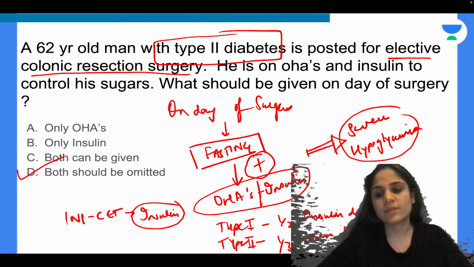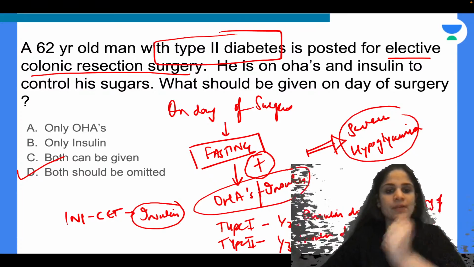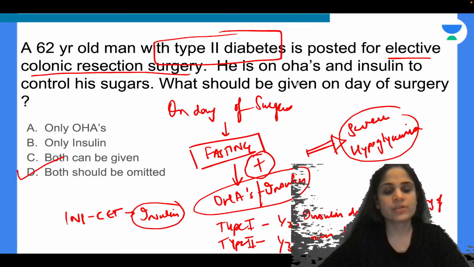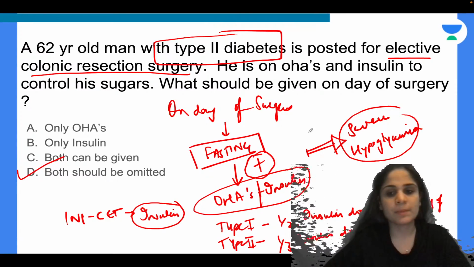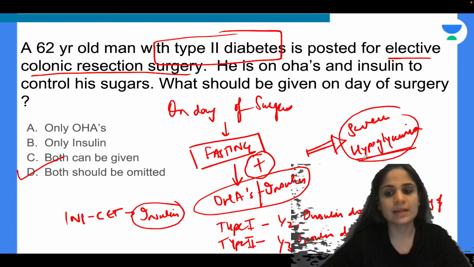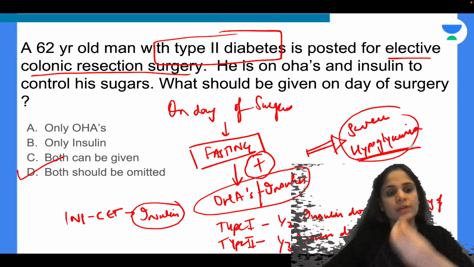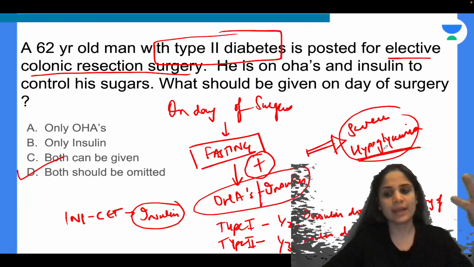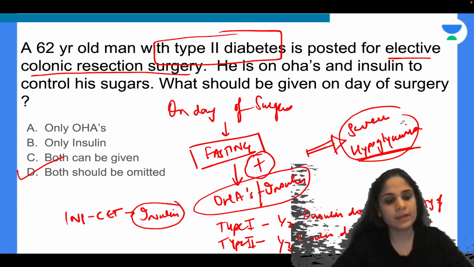Okay, this is if they specifically tell you that insulin has to be continued, so how much dose will you give? But if they don't specify anything, they simply ask you what should be given on the day of surgery, just omit both of them. So Chakravarti is saying, ma'am, patient will go into hyperglycemia, but the patient is fasting, right? He has not eaten anything, so how will he go into hyperglycemia? It's only when you eat food that there can be chances of your sugars going haywire. So since he is already fasting, most of the times the patient's sugar will be under control.